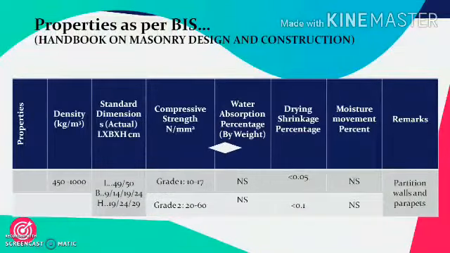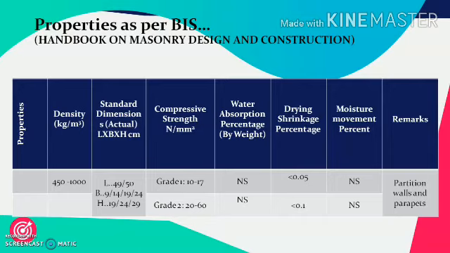The properties of such block: its density is much lesser and is in a range of 450 to 1000 kg per meter cube. The standard dimensions available are: its length is around 50 centimeter. The width ranges from 9 to 24, as 9 centimeter, 14 centimeter, 19 and 24 centimeter. Height is available in three different ranges: 19 centimeter, 24 centimeter and 29 centimeter.